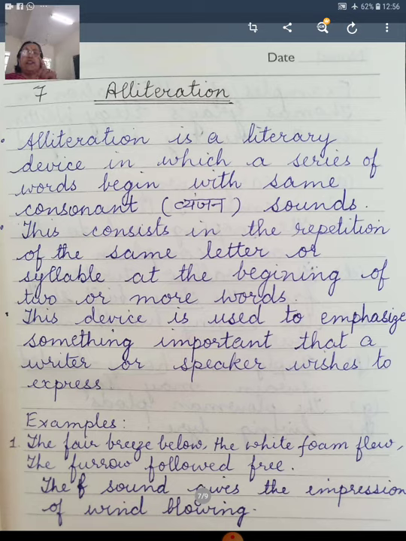Example: The fair breeze blew, the white foam flew, the furrow followed free. So the F sound gives the impression of the wind blowing. Fair, foam, flew, the furrow followed free. So it gives us the impression that the wind is blowing.